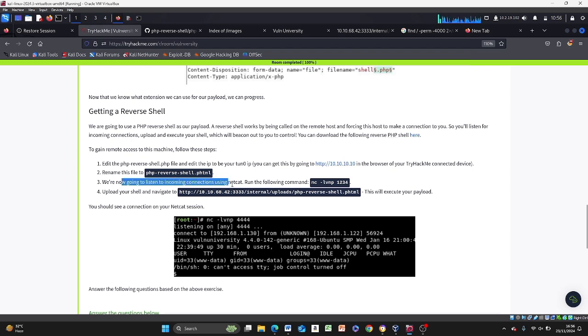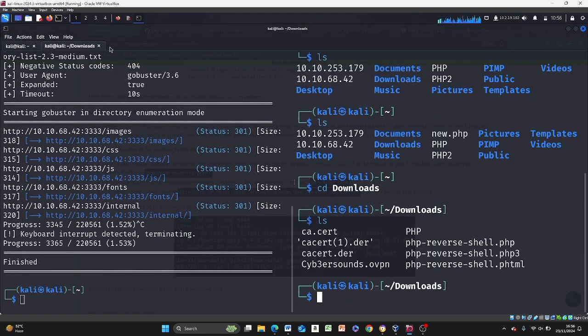We are going to listen for the incoming connection using netcat. Run the following command. When I use netcat, I like to have everything in a separate tab where I can observe everything that is happening.